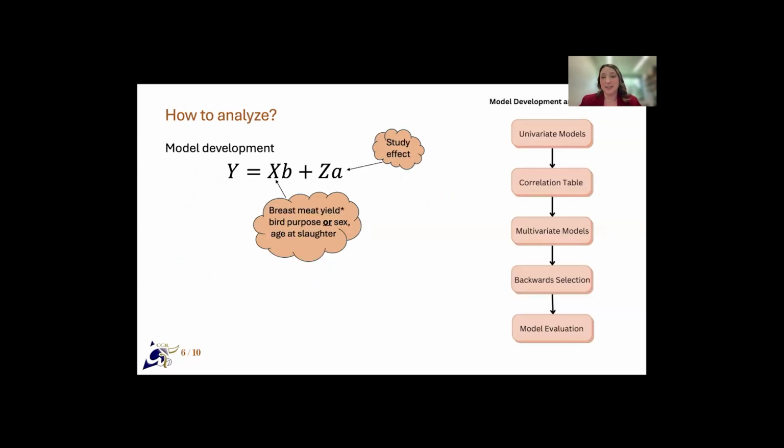The next step was to analyze the database and develop models. The model development and evaluation process is on the right of your screen. The generalized linear mixed model developed for this database was a y equals Xb plus Za model, Xb being our fixed effects, Za being our random effects. Our fixed effects were the interaction of breast meat yield and bird purpose, so egg or meat birds, or the interaction of breast meat yield and sex, male or female, plus age at slaughter in weeks. The random effect for this meta-analysis was study effect.